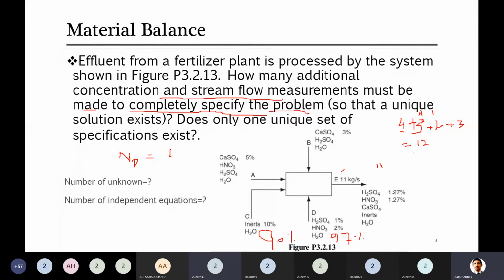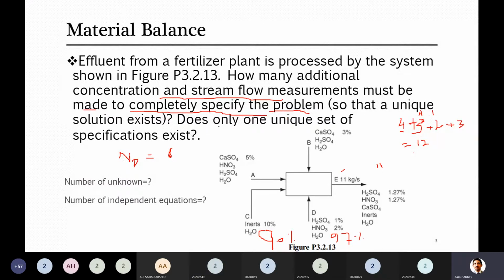You still need more equations, and I am telling you that you can't write more equations. When you can't write more equations, it means you have to reduce your number of unknown variables, and they will be reduced to 6. Then you can write something which will give you the degree of freedom as 0. This is just what you have to tell.